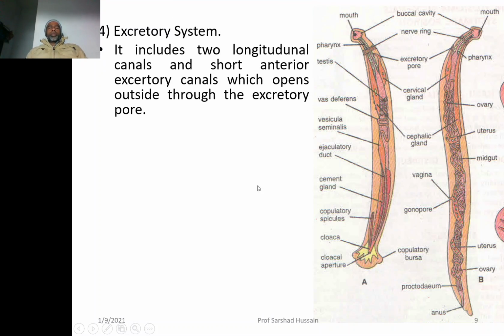Excretory system. It includes two longitudinal canals and a short anterior excretory canal which opens outside through the excretory pore. You can see the excretory pore is located at the anterior end in both sexes. So we have a canal which is opening outside.